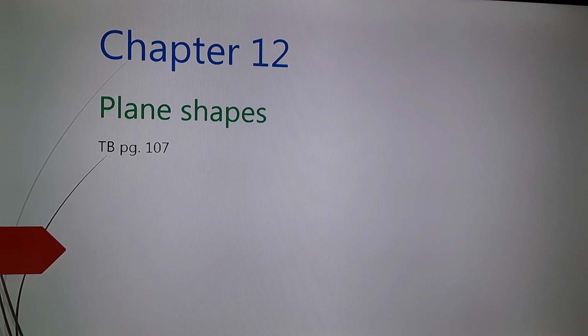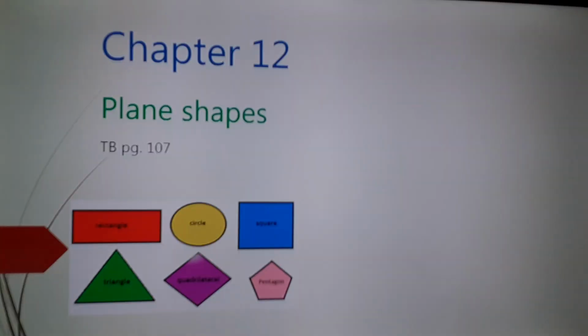Hello everyone, we are in chapter 12, plane shapes, on your textbook page number 107. What do you mean by a plane shape? Plane shape means it is a closed figure. What do you mean by closed figure?